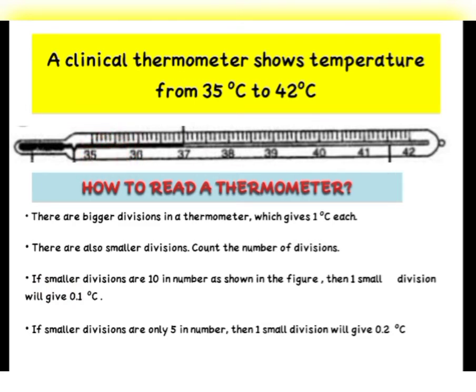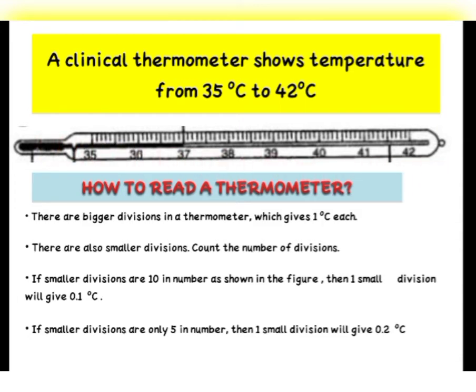It is similar like a measuring scale which you use to draw diagrams in geometry in mathematics. Now children, if we count how many small divisions are there, you will find that there are 10 small divisions between 35 and 36. Between 36 and 37 also there are 10 small divisions.